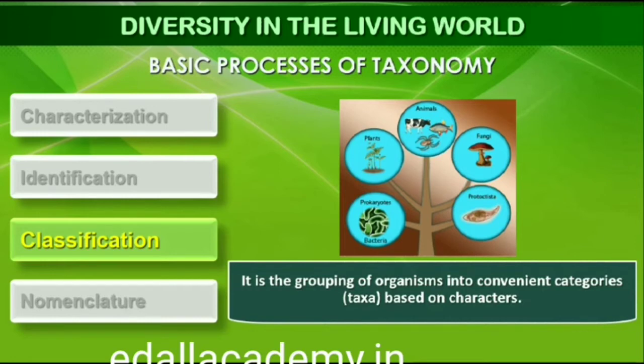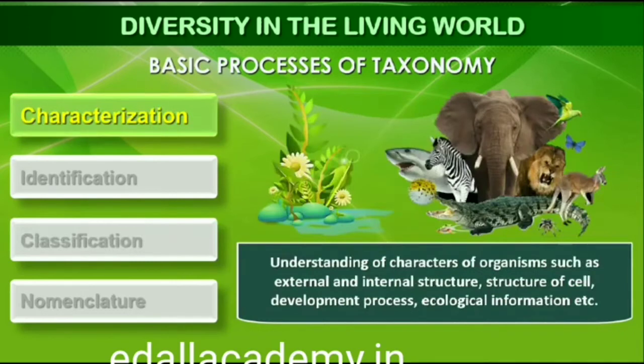Classification is the process by which anything is grouped into convenient categories based on some easily observable characters. For example, we easily recognize groups such as plants or animals or dogs, cats or insects. The moment we use any of these terms, we associate certain characters with the organism in that group. What image do you see when you think of a dog? Obviously, each one of us will see dogs and not cats. Now, if we were to think of Alsatians, we know what we are talking about.